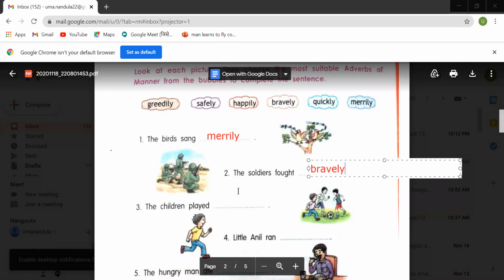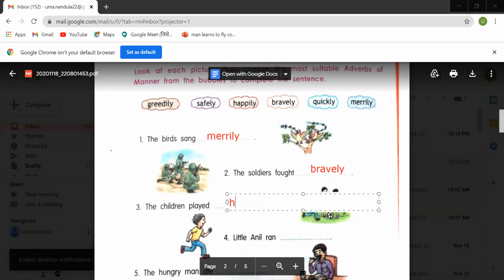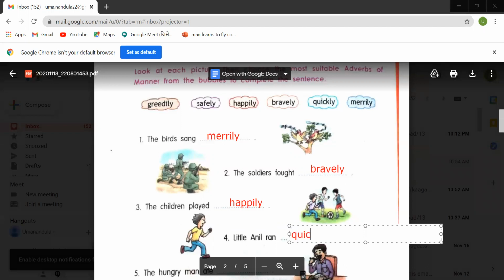Fine. The children played. How did the children play? They played happily, according to the sentences and the clues given here. The suitable word is happily. Little Anil ran quickly. Yes, quickly. Fine. And we shall go for the next one.